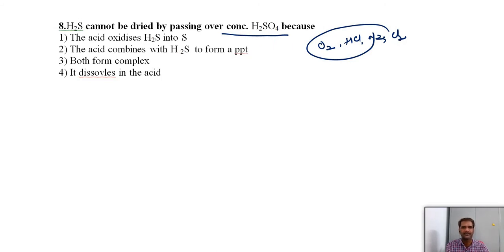Why? Because H2S is a strong reducing agent, and concentrated sulfuric acid can act as a strong oxidizing agent. So it can oxidize H2S; there is a chemical reaction that can take place. In hydrogen sulfide, sulfur is in the -2 oxidation state. It will be oxidized to sulfur in the presence of concentrated sulfuric acid. So instead of removing moisture, it will react with H2S. That is why we cannot dry H2S with concentrated sulfuric acid.